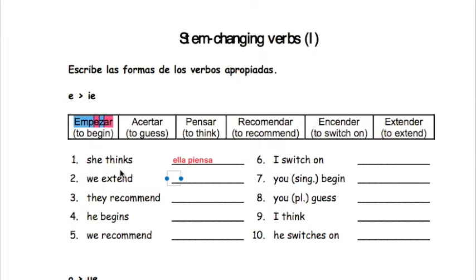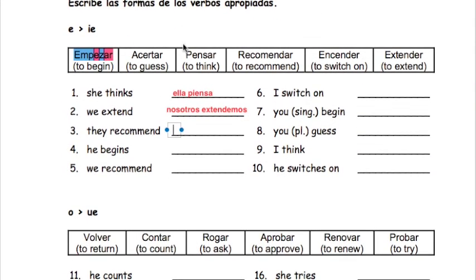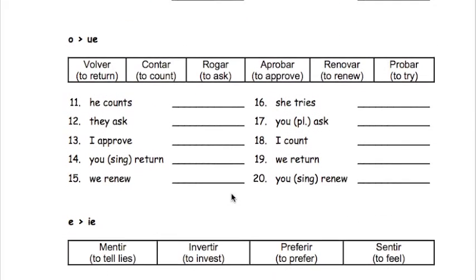Right, let's do this second one too. This one's going to be a little bit different, right? Because in the video they talked about how in the nosotros form we do not stem change. So I know that it's going to be nosotros. I have extend, and that's extender, extendemos. Nosotros extendemos, right? We do not stem change in the nosotros forms, and that's going to be for the E to IE. And basically you're just going to go through and do that with all of these. Okay, and you have the verbs that you need, so you can just fill in the blanks with those.